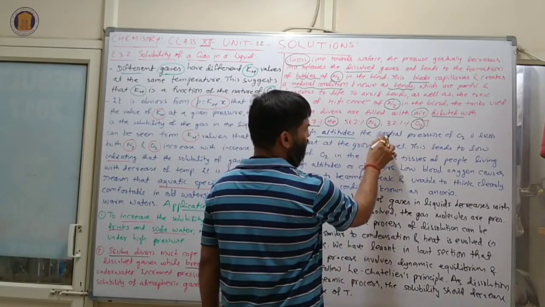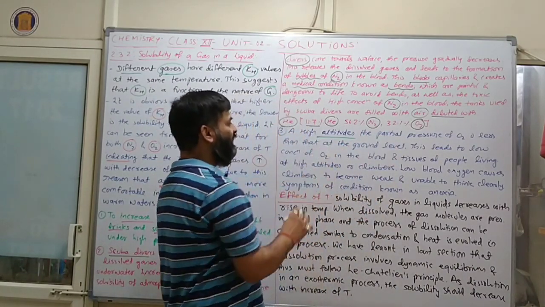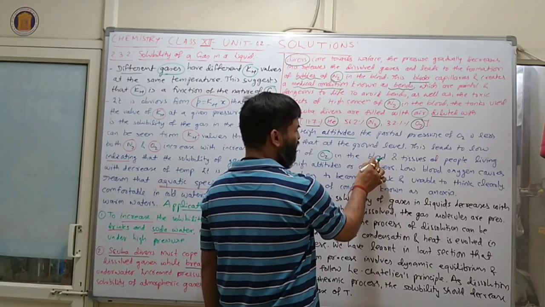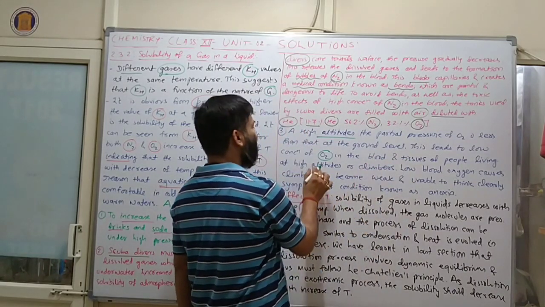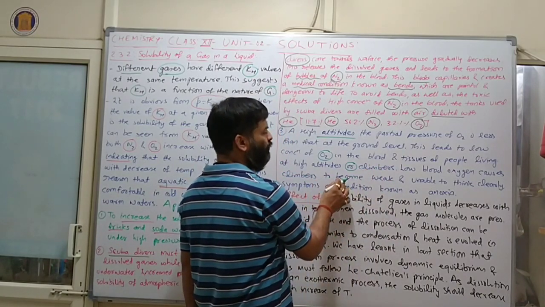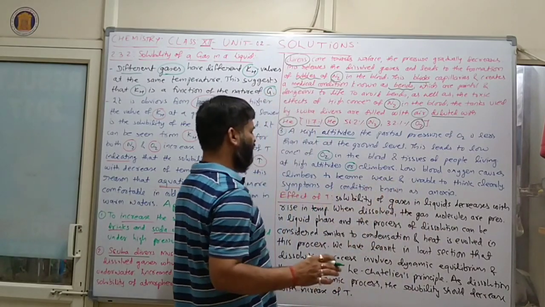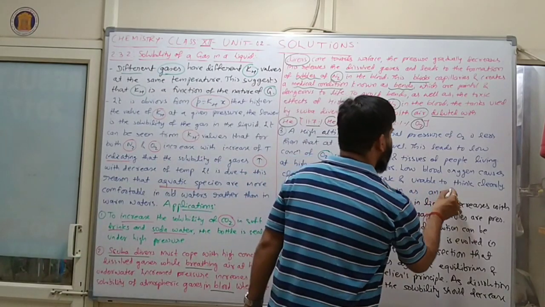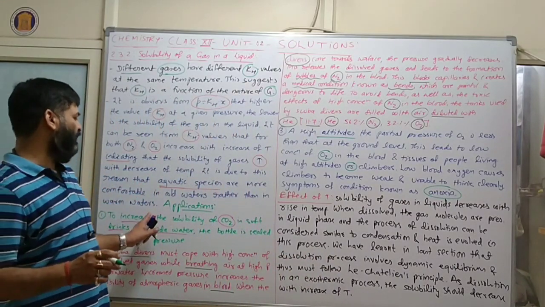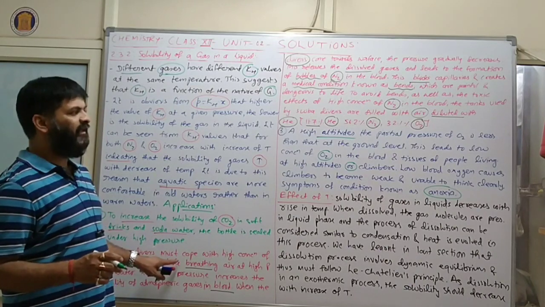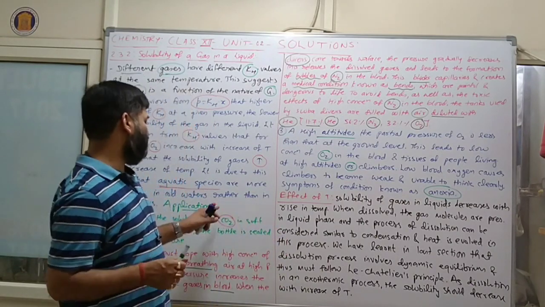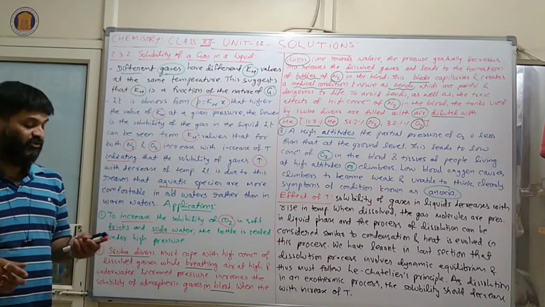At high altitude, the partial pressure of O2 is less than that at ground level. So this leads to a low concentration of O2 in the blood and tissue of people living at high altitude or climbers. The low blood oxygen causes climbers to become weak and unable to think clearly. These are symptoms of a condition known as anoxia. In another way, the first application is in the cold drink industry, the second is medical, and the third is high altitude. Clear? These applications are important for 3-mark questions.